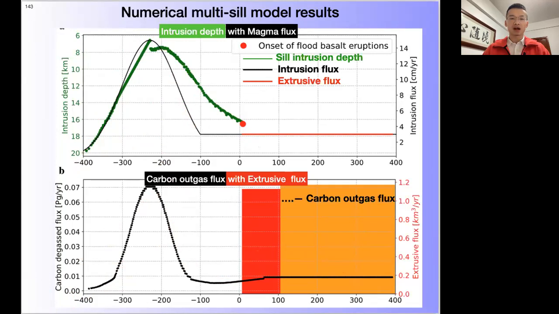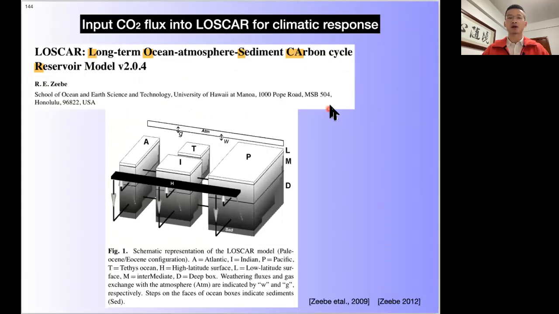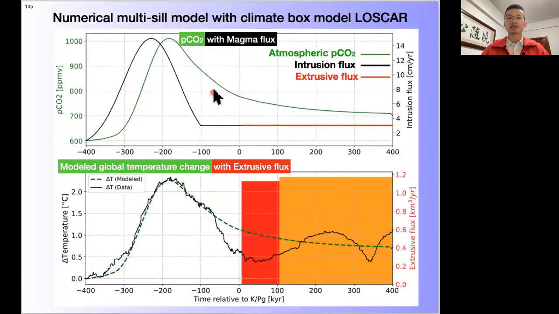When we input this carbon outgassing flux into a simple box long-term carbon cycle model, LOSCAR, we can then get an atmospheric concentration of pCO2 with time, which lags behind the assumed Gaussian-shaped magma flux.